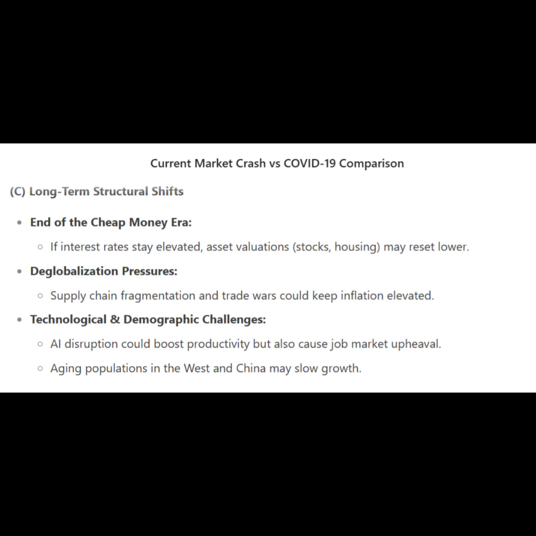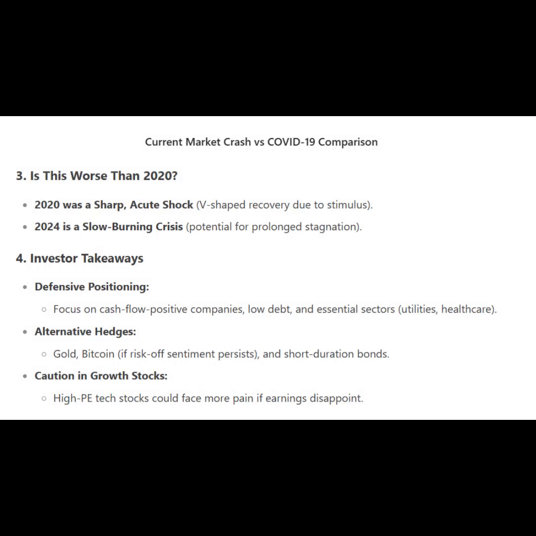Technological and demographic challenges. AI disruption could boost productivity but also cause job market upheaval. Aging populations in the West and China may slow growth. 3. Is this worse than 2020? 2020 was a sharp, acute shock, V-shaped recovery due to stimulus. 2024 is a slow-burning crisis, potential for prolonged stagnation.